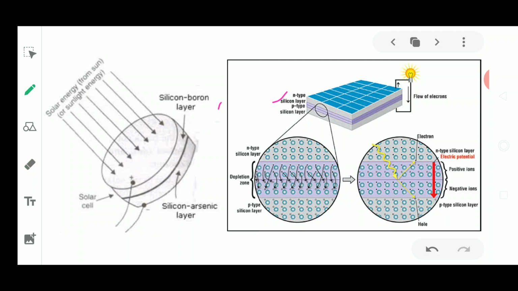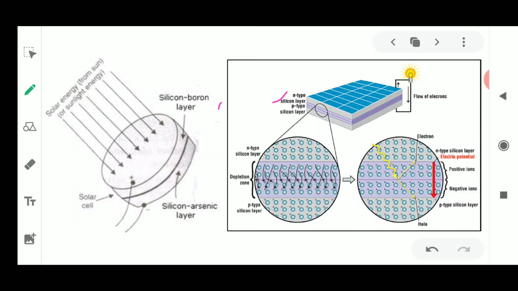Now what happens? These elements are going to produce free electrons. So these free electrons start jumping from one layer to another layer. Because of the flow of electrons, the jumping of the electron from one energy level to another energy level, and the flow of these charges, electricity is produced. Positive and negative charges both are being generated, and because of which the electricity starts flowing. Once the electricity starts flowing, it is in the form of direct current.